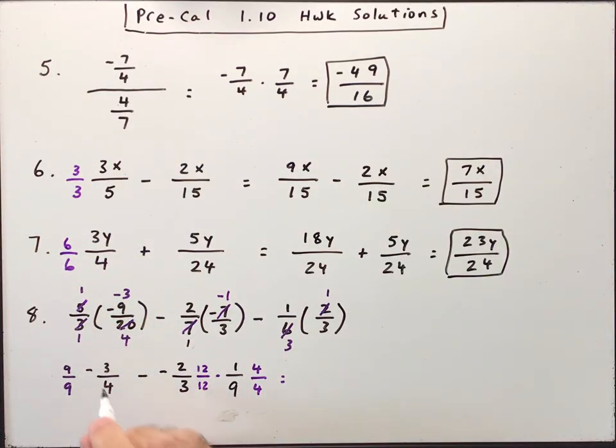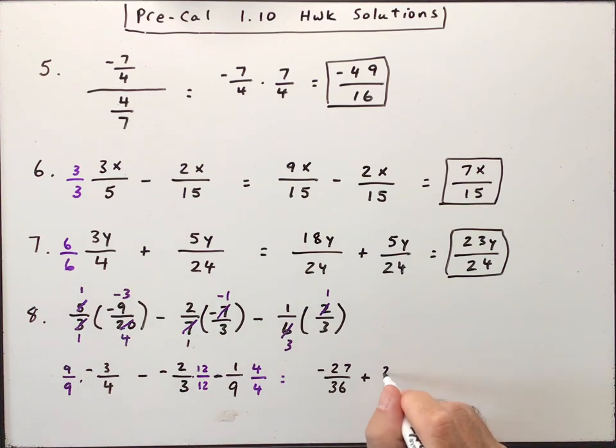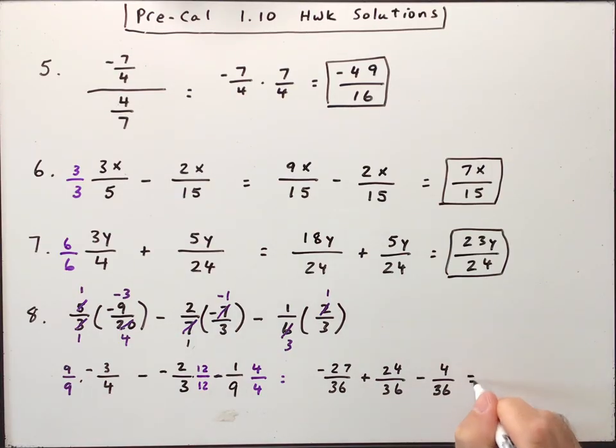So that's going to be, that is a minus sign there. So that's going to be negative 27 over 36 plus, because 2 negatives make a positive, 24 over 36 minus 4 over 36. Okay, so we've got negative 27 plus 24 would be negative 3 minus 4. So that's negative 7 over 36.